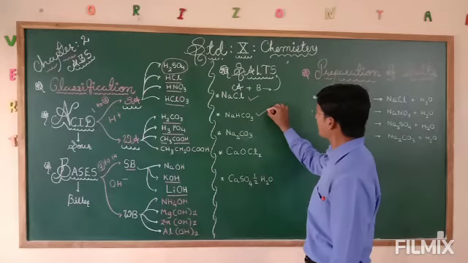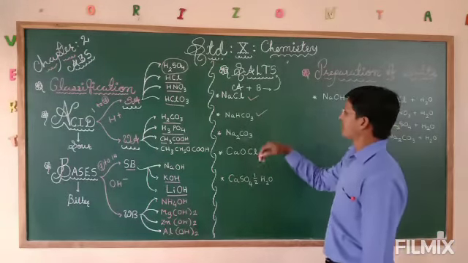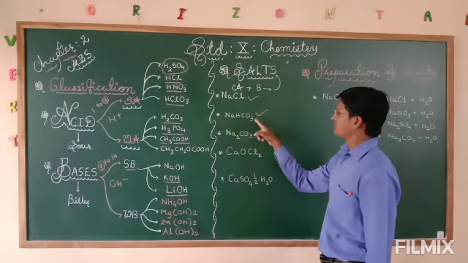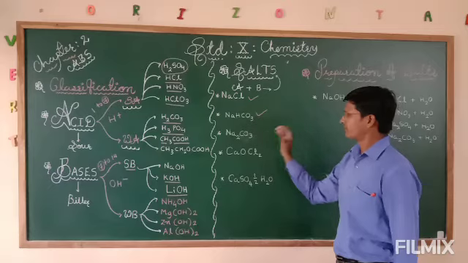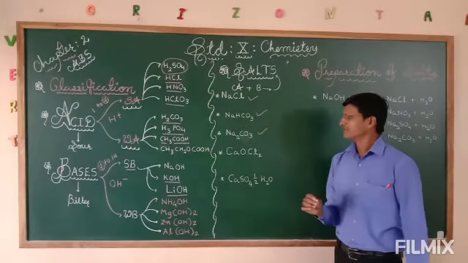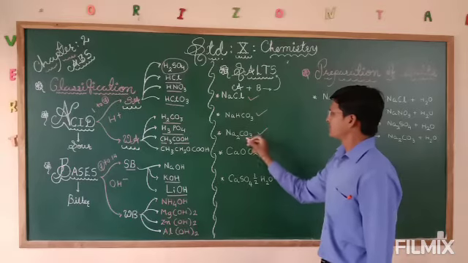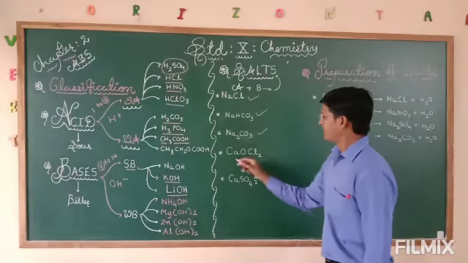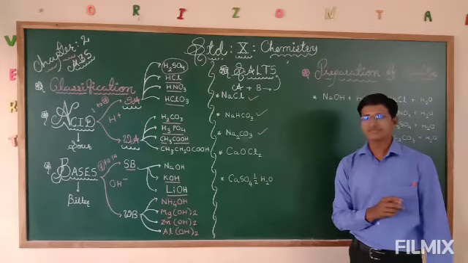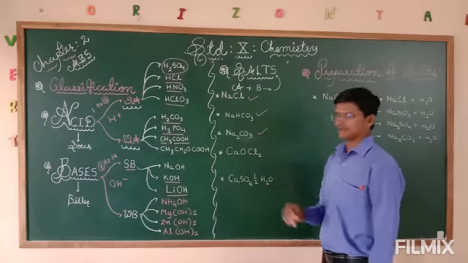Then NaHCO3, that is sodium hydrogen carbonate or sodium bicarbonate. Then Na2CO3, we are aware, that is washing soda, sodium carbonate. Then CaOCl2, it is bleaching powder, calcium oxychloride.